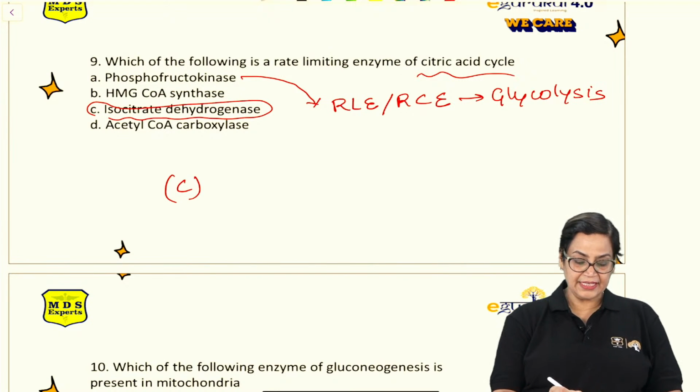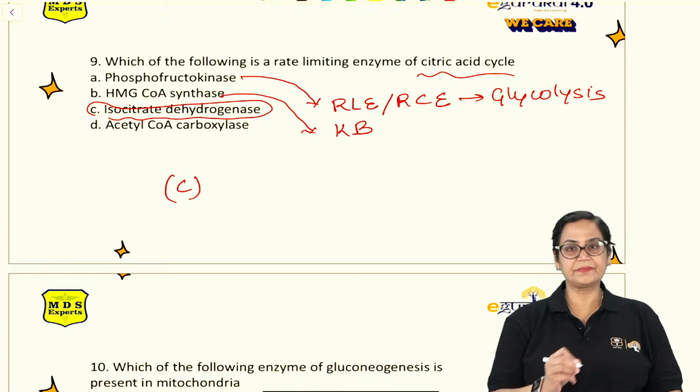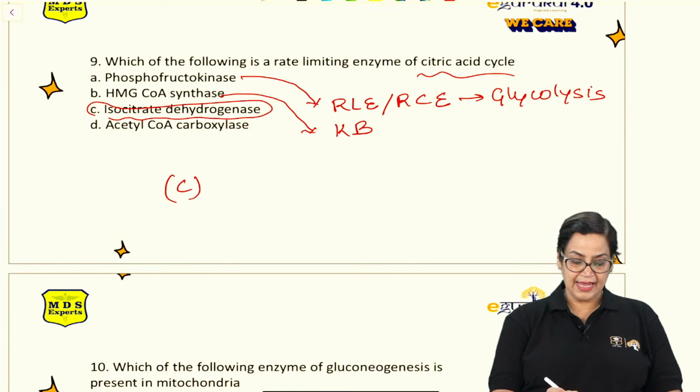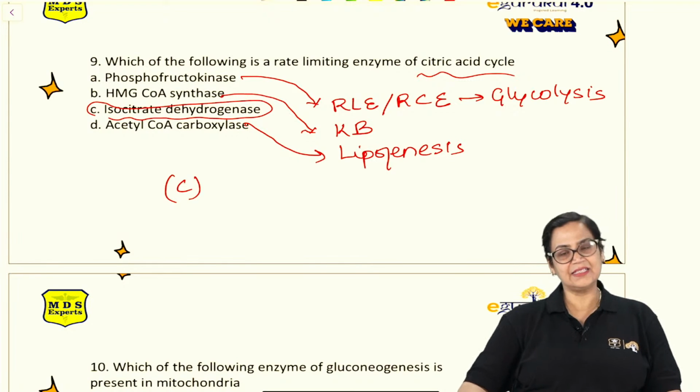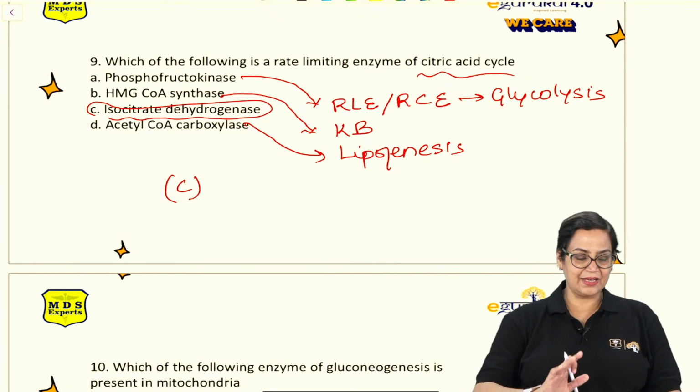HMG CoA synthase is for ketone bodies. Acetyl coenzyme A carboxylase is for lipogenesis. What is left? ICD. ICD is the rate limiting enzyme of citric acid cycle. So this is again a very important question, right?